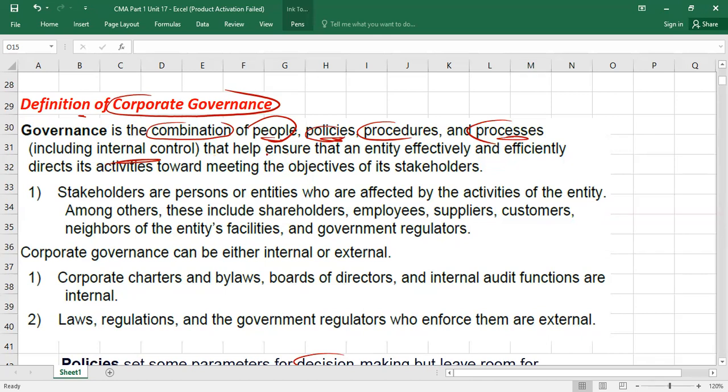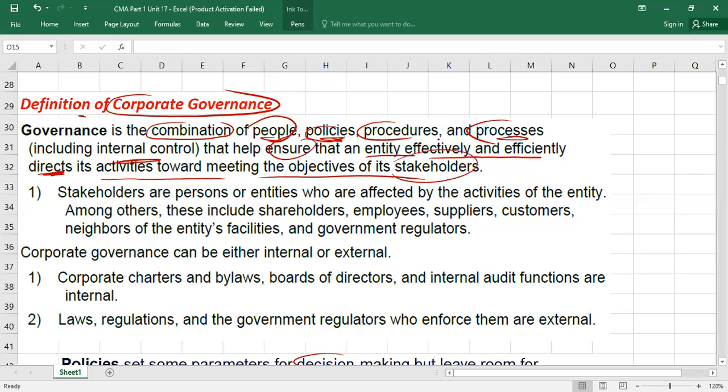Why? Because this combination will ensure, and this is actually the objective of corporate governance, that an entity effectively and efficiently directs its activities towards the objective of its stakeholders. We are directing the business to fulfill the objective of stakeholders. That is, we are directing the company in the right direction. But to direct the company in the right direction, and to get the result of efficiency and effectiveness, you need good people, policies, procedures, and processes, including internal controls.